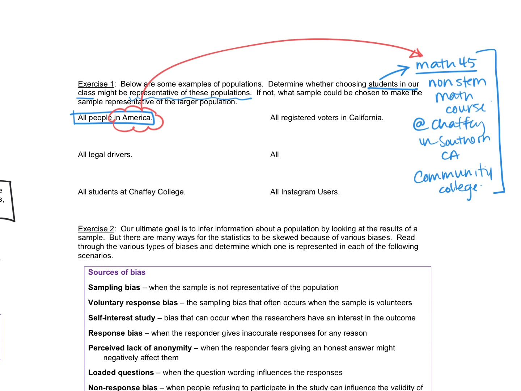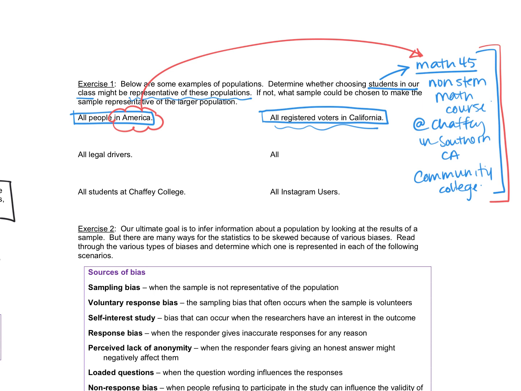The next one I'm looking at is all registered voters in California. If we look at our class, it could be a good sample, but what if not everyone is a registered voter? Which you should be. Go register to vote. But when you're looking at all registered voters in California, a sample would have to be registered voters, and right now, just looking at our class, there's no guarantee of that happening.